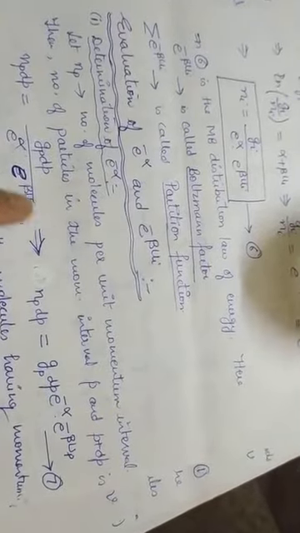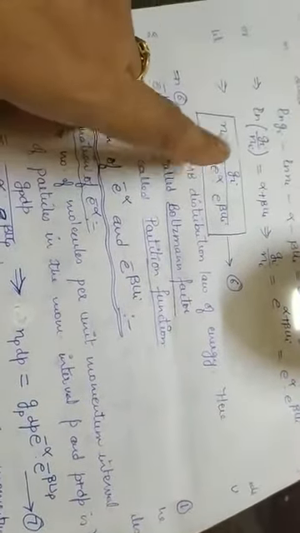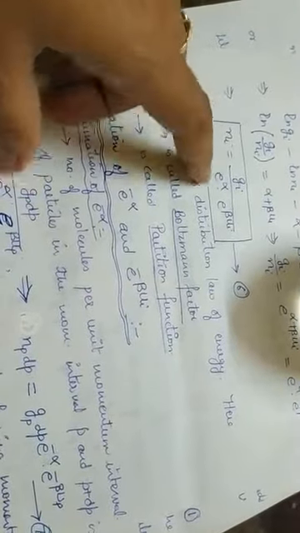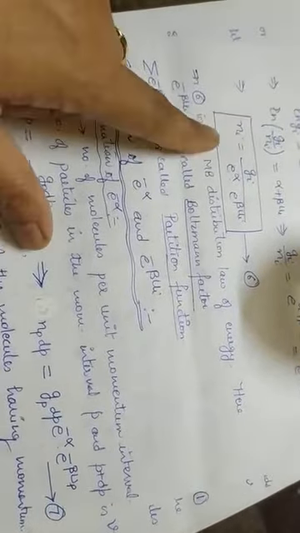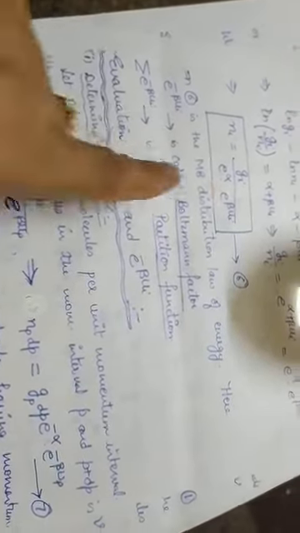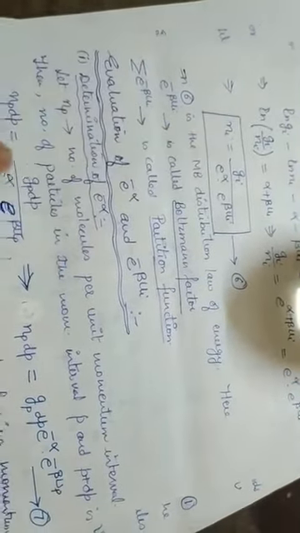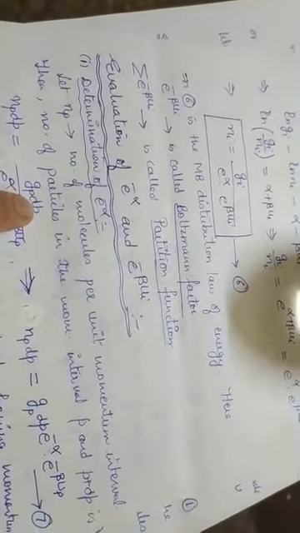So what you have to do, just have a look at this equation. Remove this suffix i, put the suffix p, Np, and multiply it with dp. Similarly, on the right hand side, remove this suffix i and put a suffix p, gp, and multiply it with dp.